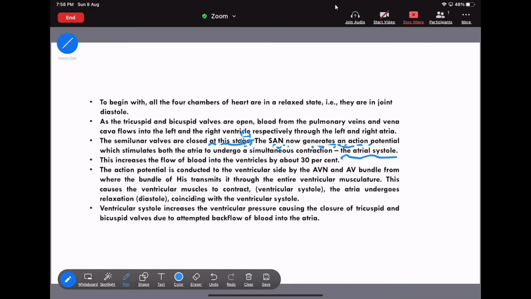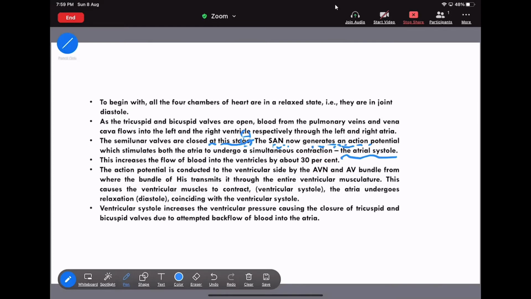And it stimulates both the atria, the right atria and the left atria, to undergo a contraction, and that is nothing but the atrial systole. It increases the flow of blood into the ventricle by about 30%.